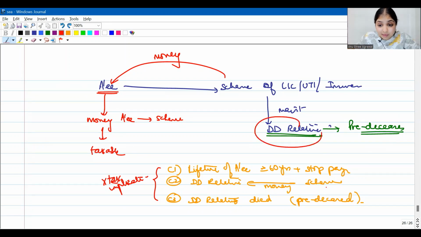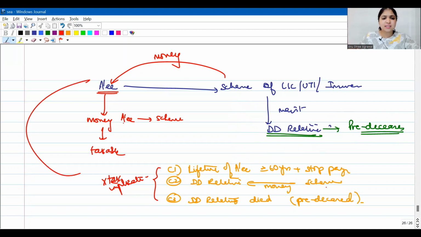But if the dependent disabled relative predeceases the assessee after taking money from the scheme, how come? Because during the lifetime of the assessee, after he reached at least 60 years, he stopped making payment. In such cases, the dependent disabled relative has received money from the scheme and then predeceased. Here there will be no tax implications for the assessee, no taxing all the money which was deposited in the scheme all these years, no need to tax it.